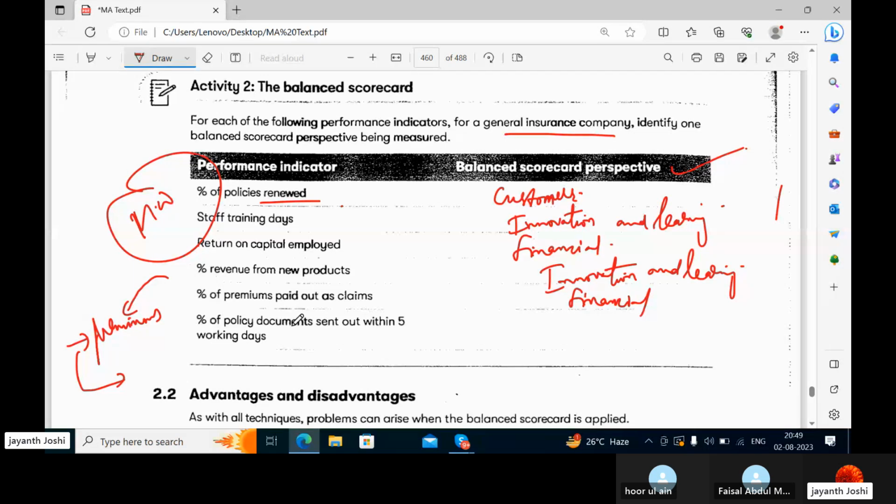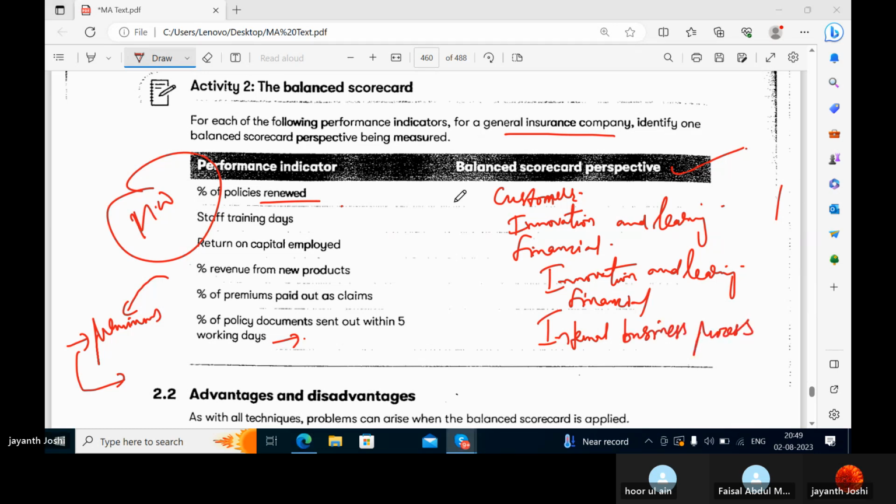Percentage of policy documents sent out within 5 working days. This is happening in the internal business process. So to recap: percentage of policies renewed is with respect to customers.